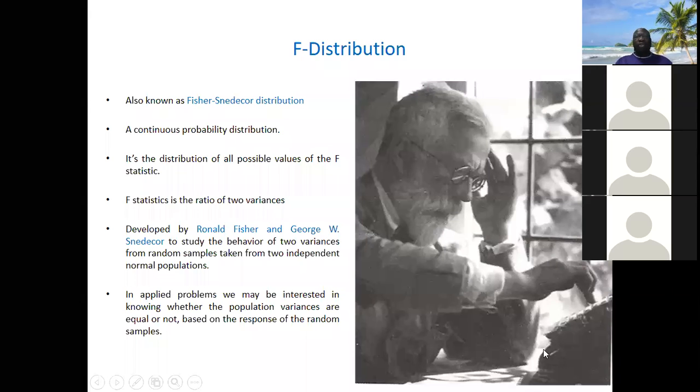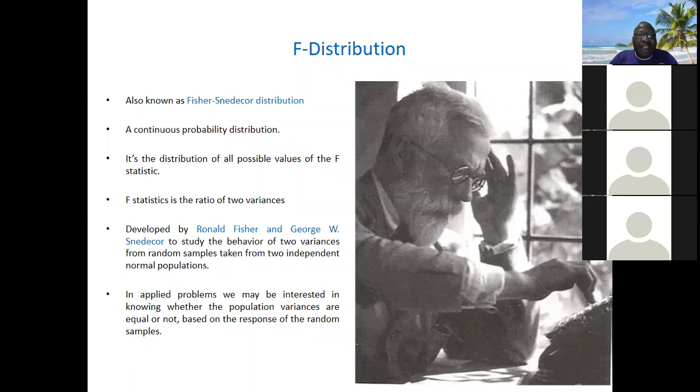The F distribution is also known as the Fisher-Snedecor distribution. It's named after those two geniuses who described the distribution. This is a picture of Sir Ronald Fisher. It is a continuous probability distribution of all possible values of the F statistic. To understand what the F statistic means: it is the ratio of two variances. So it's actually comparing two variances.